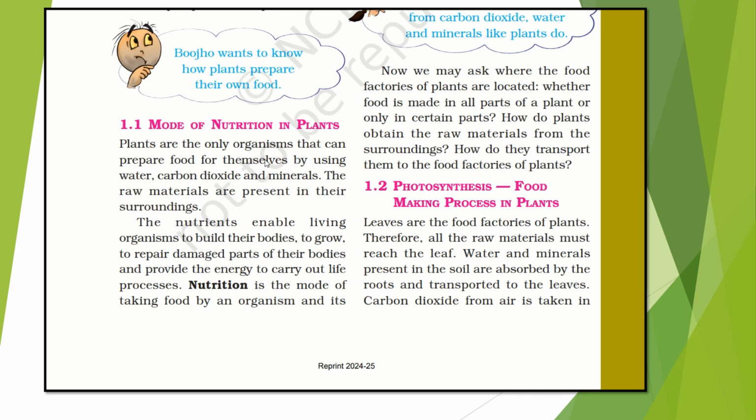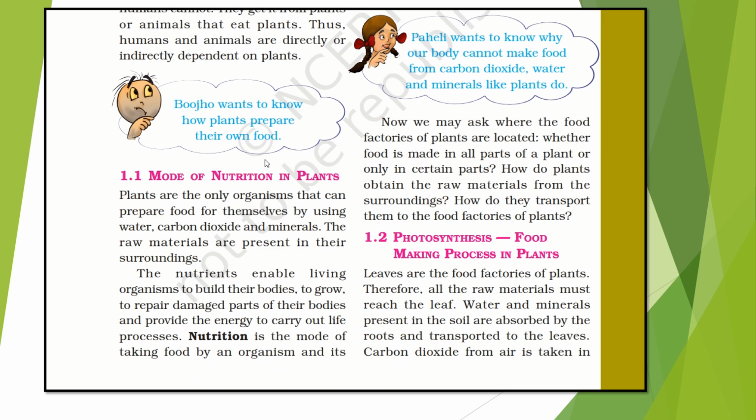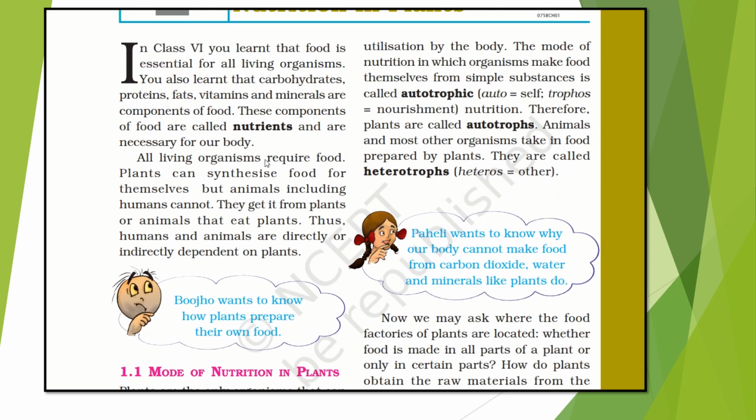The nutrients enable living organisms to build their bodies, to grow, to repair damaged parts of their bodies and provide the energy to carry out life processes. Okay, we are getting the energy to do our everyday work from these plants. So nutrition is the mode of taking food by an organism, either plant or animal, in particular human, and its utilization by the body.